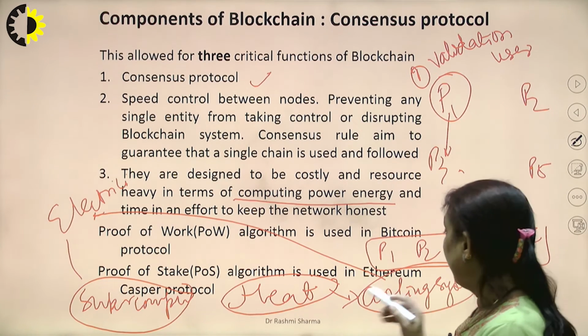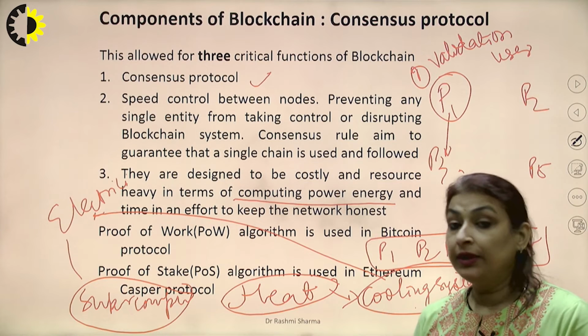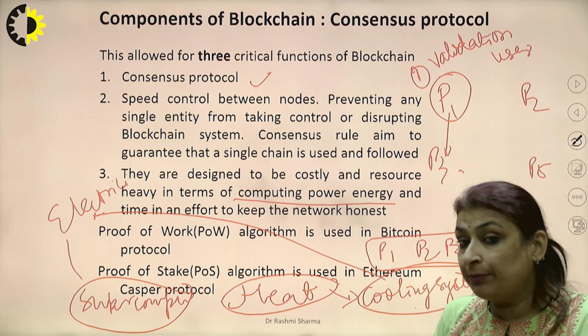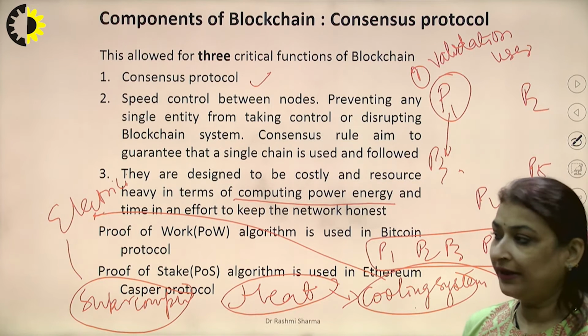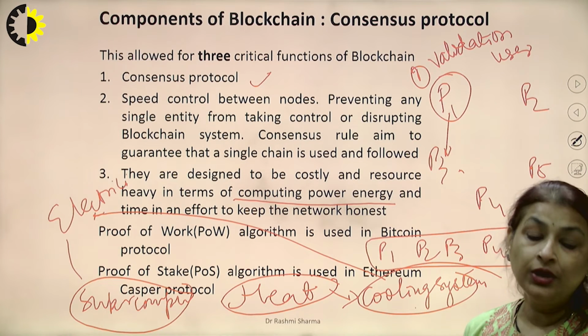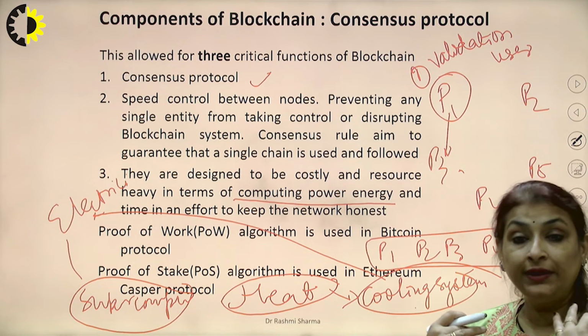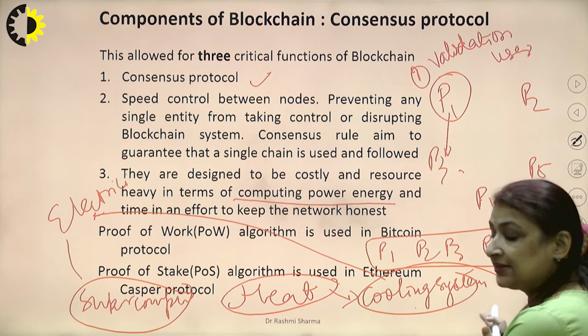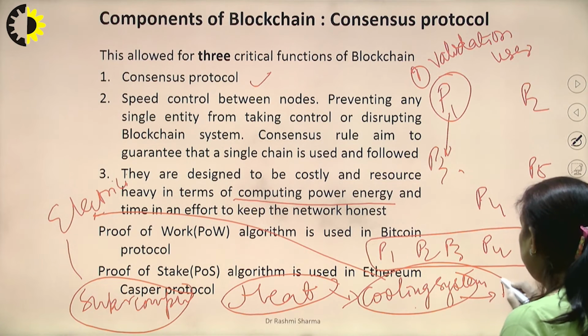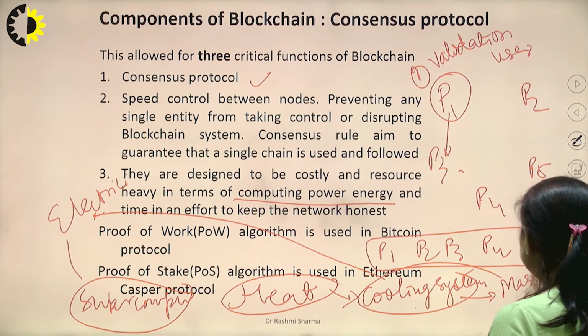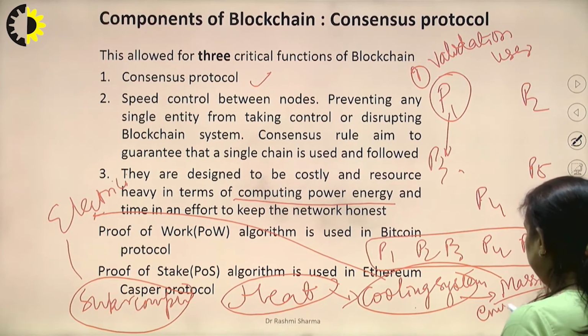Okay, when I'm using this cooling system, it is giving something out to the environment also, as you might have seen with an AC working at your homes. So the heat which is being liberated by these cooling systems into the environment is also massive heat which is being given to the environment.